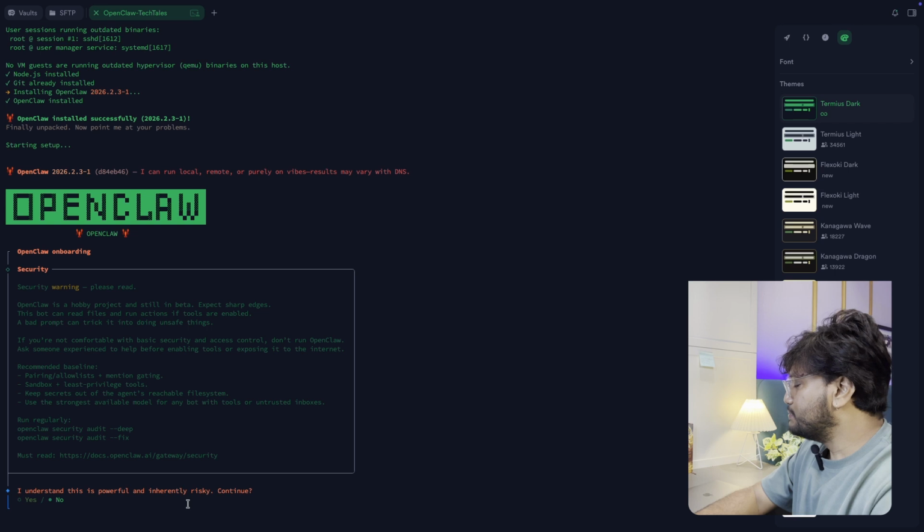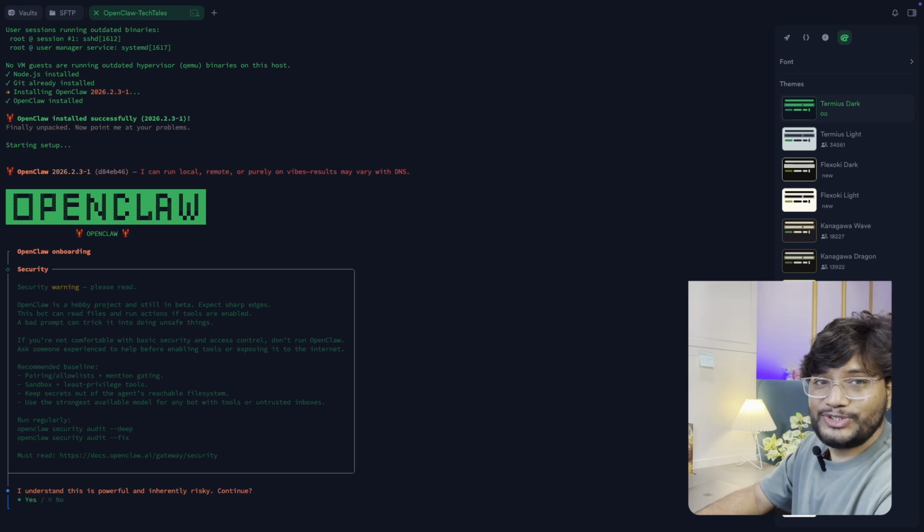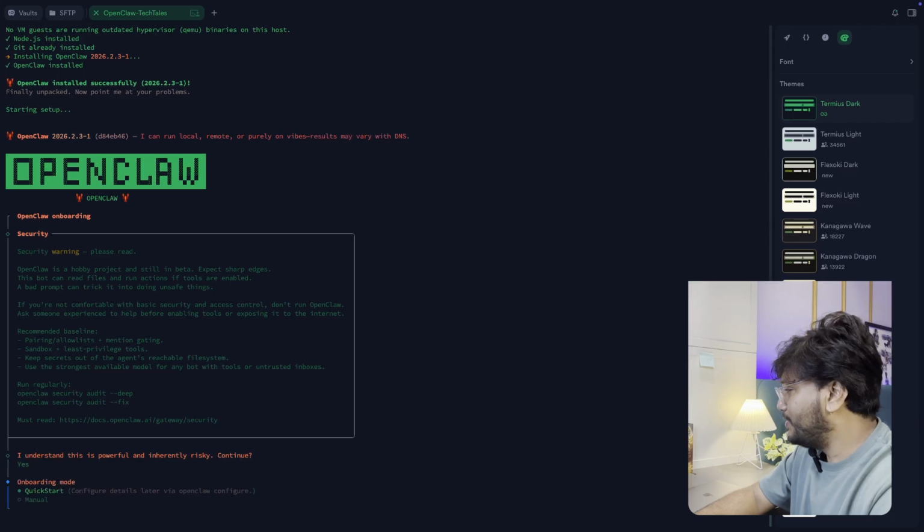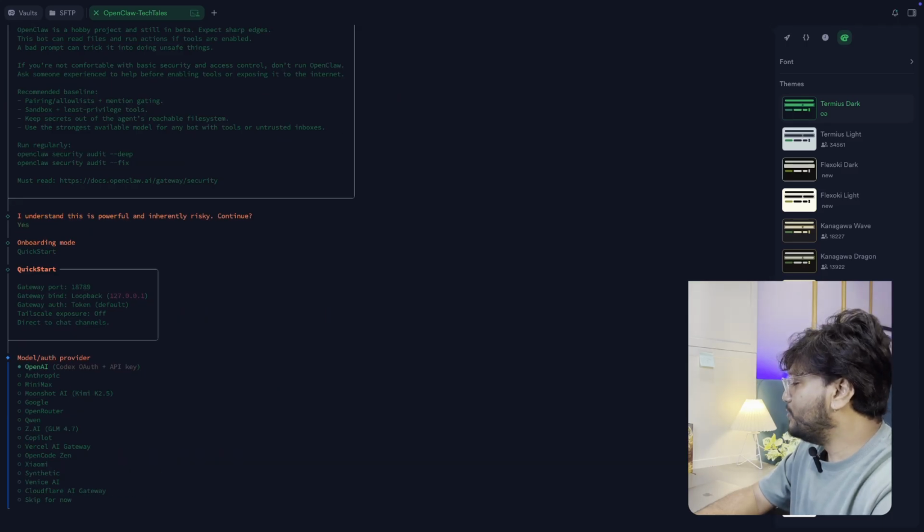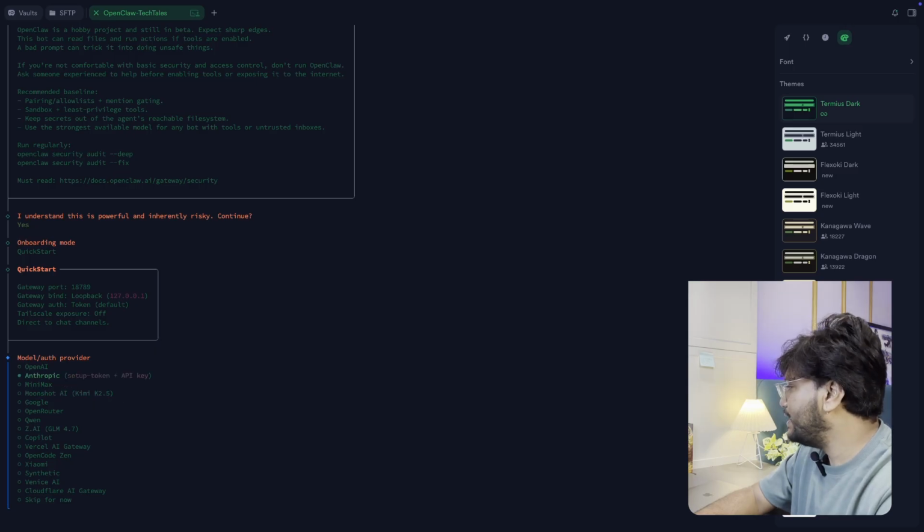I understand this is powerful and inherently risky. Do you want to continue? So yes, I am about to continue. Click on yes. For onboarding mode, you have to click on quick start. And here you can see model provider. There are multiple model providers: OpenAI, Anthropic, Moonshot, Minimax, Google, Copilot, Vercel AI Gateway.